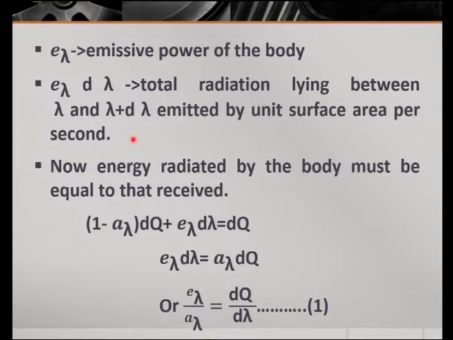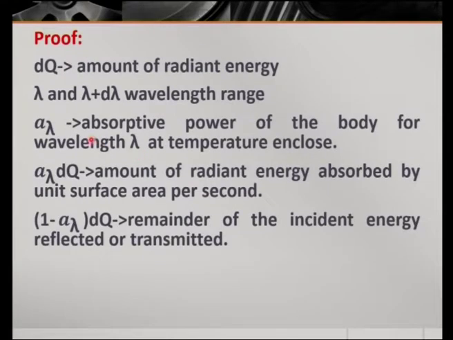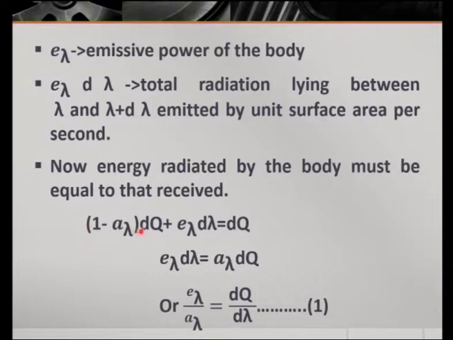Now, the energy radiated by the body must be equal to the energy received. So, the energy radiated by the body is the sum of the amount of radiant energy absorbed and the remainder energy, that is, 1 minus A lambda dq plus A lambda dq. This is the energy absorbed and energy reflected. This is the total energy radiated.